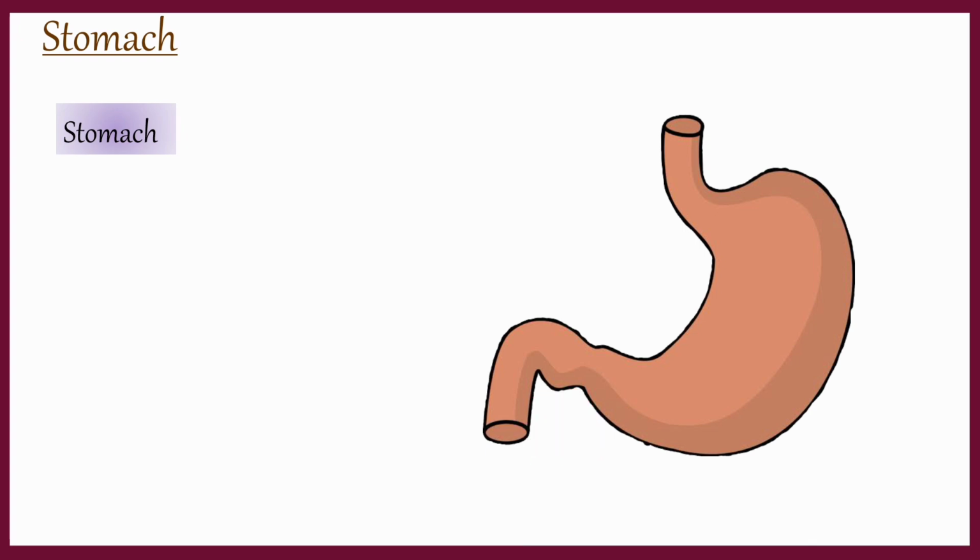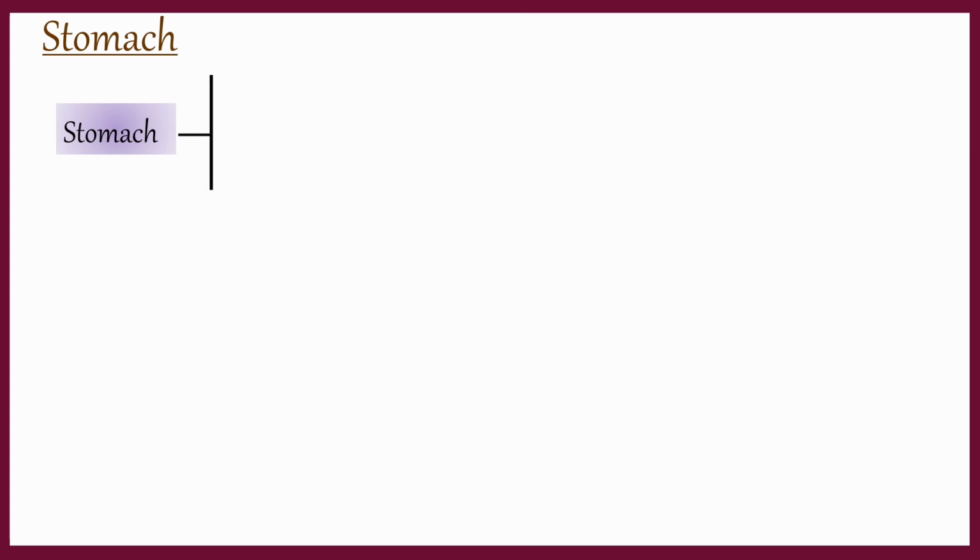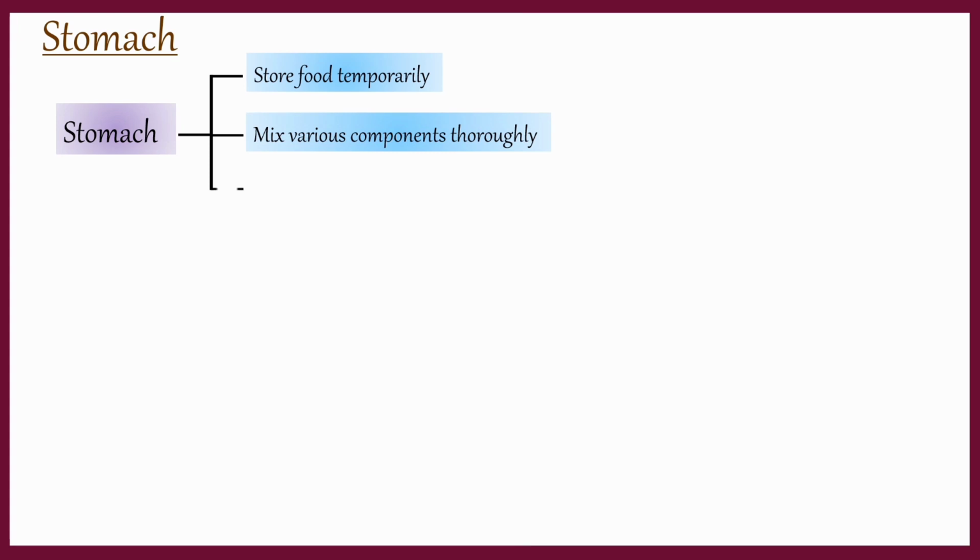The muscles inside the stomach are involuntary and they are placed in different directions: longitudinally, diagonally or circularly. These muscles contract and relax and help in churning the food into the simplest form. The stomach performs mainly three functions. First, it helps in storing the food temporarily. Second, it helps in mixing various components in it. And third, it brings about physical and chemical changes in the food.